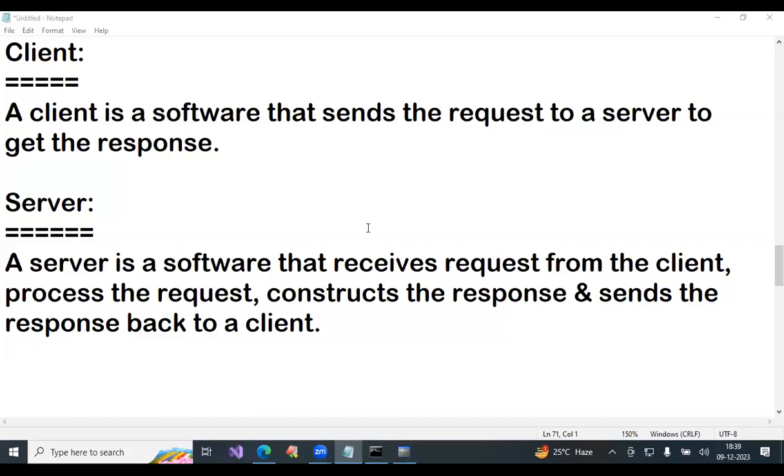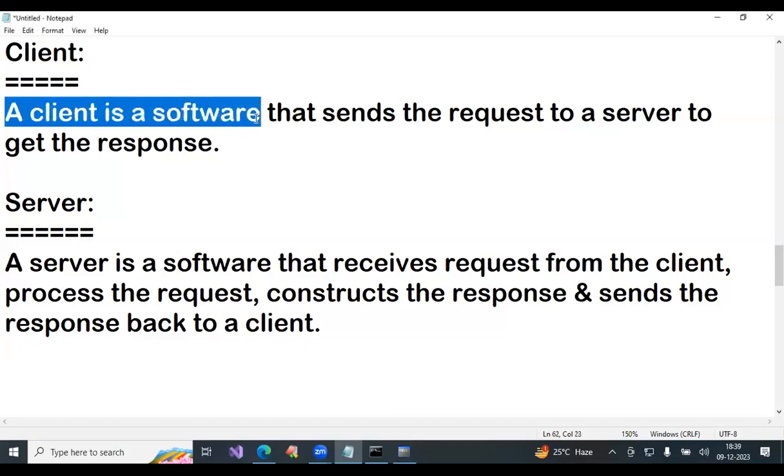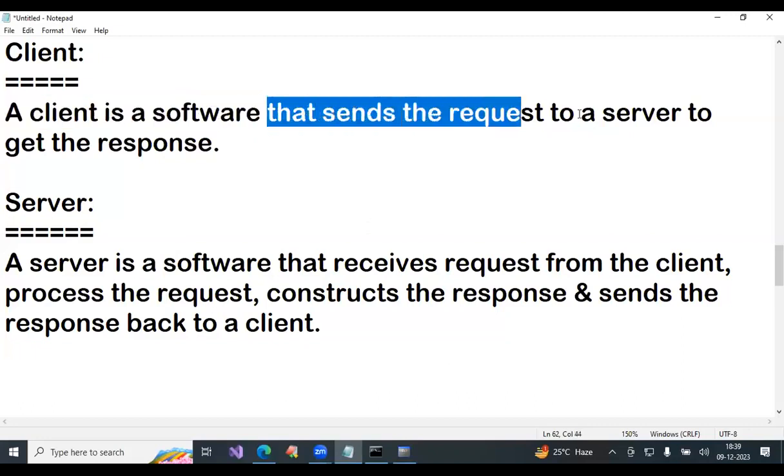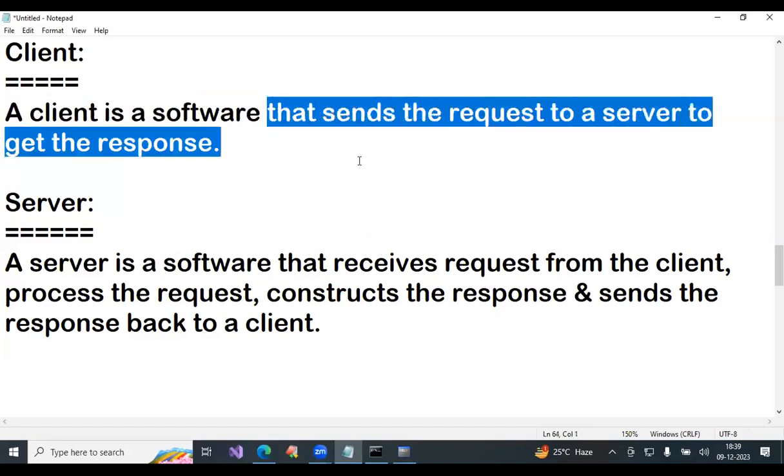See the definitions. A client is a software that sends a request to a server to get the response. Any software sending a request to get the response is called client.